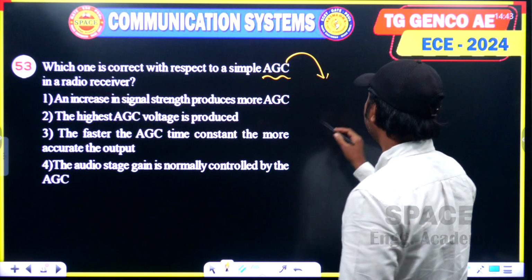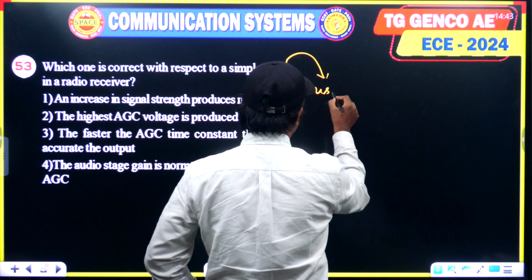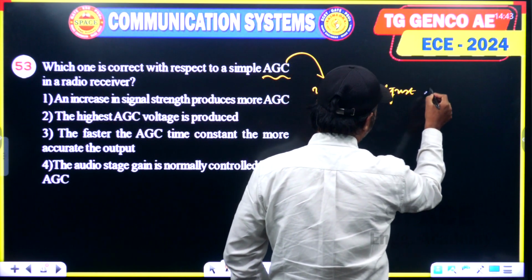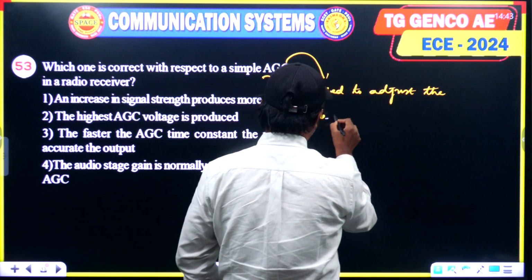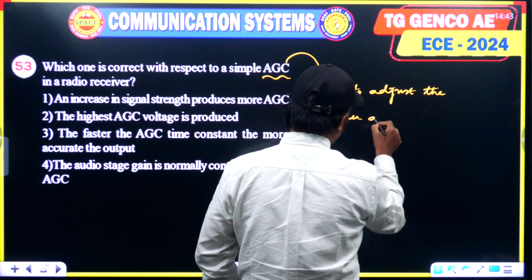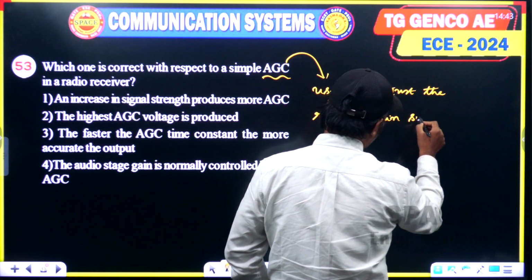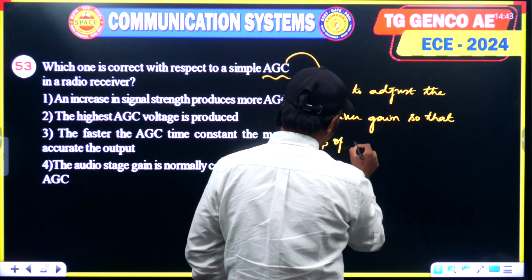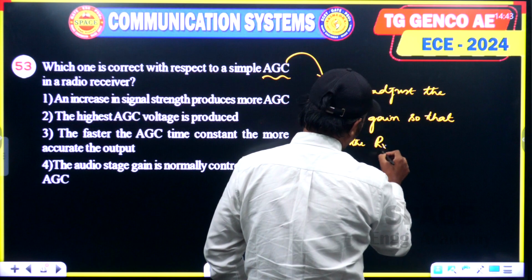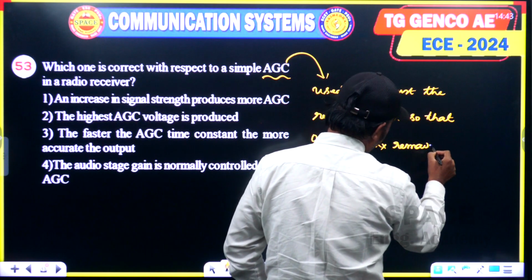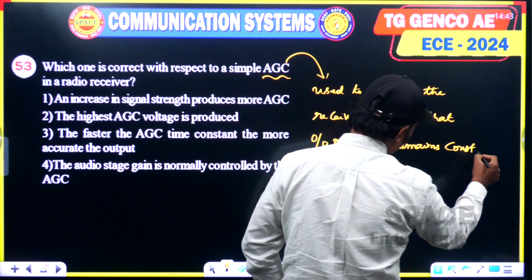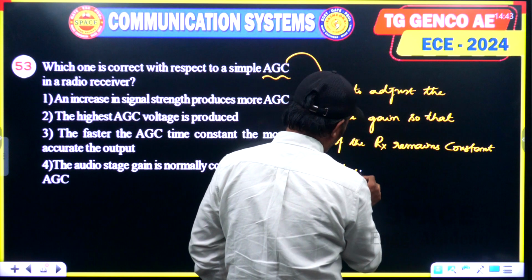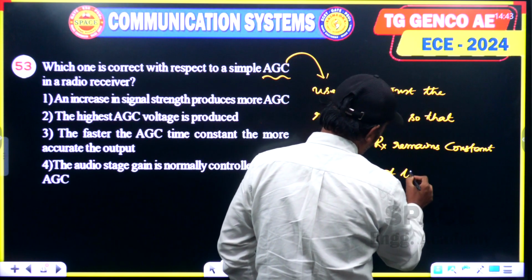AGC is used to adjust the receiver gain so that the output of the receiver remains constant irrespective of the nature of input.